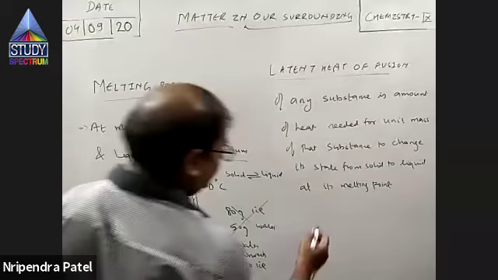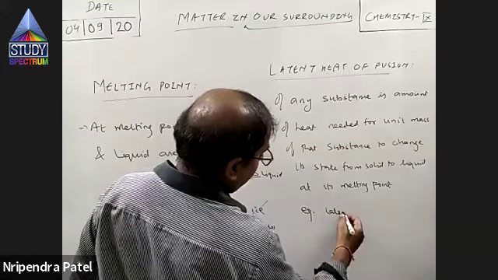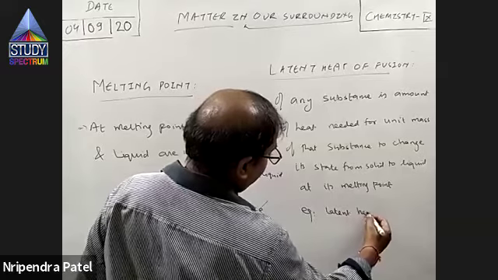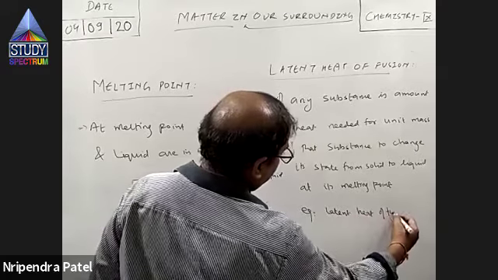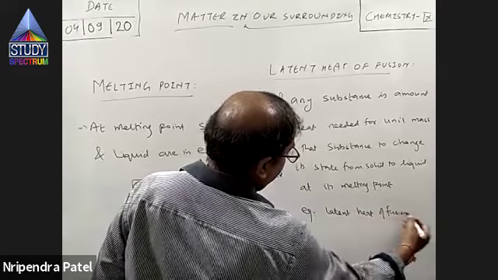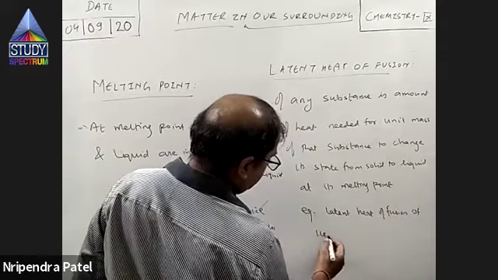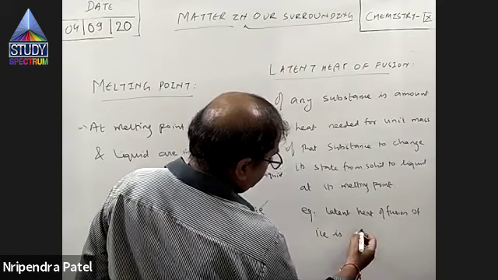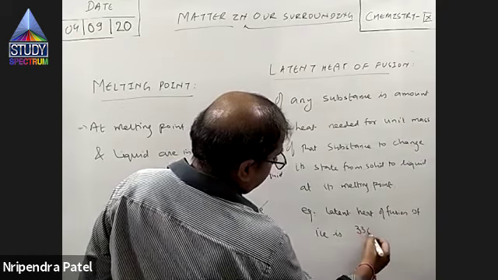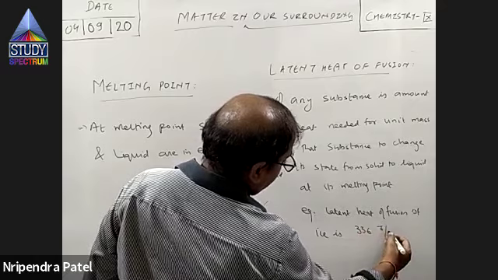For example, the latent heat of fusion of ice is 336 joules per gram.